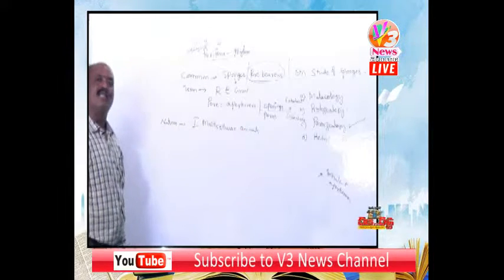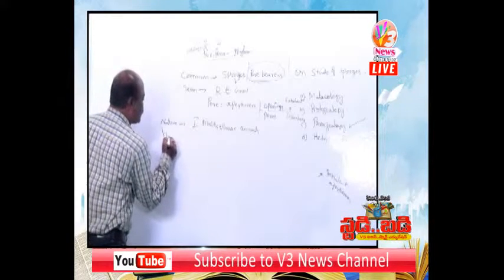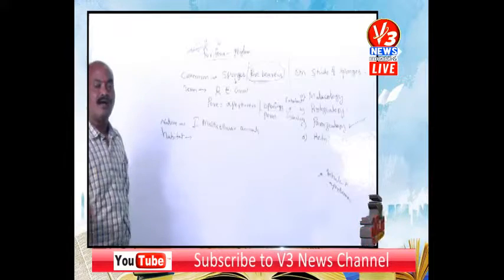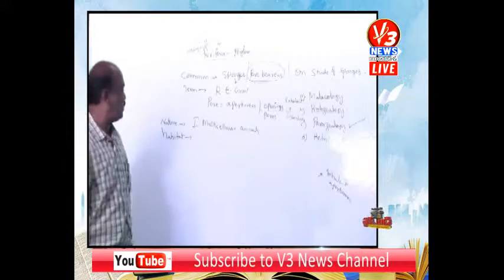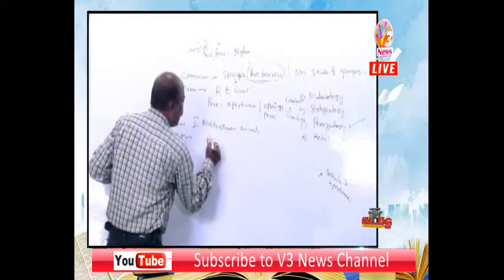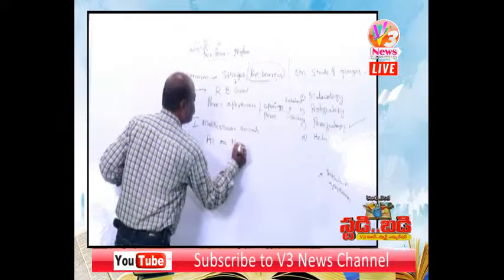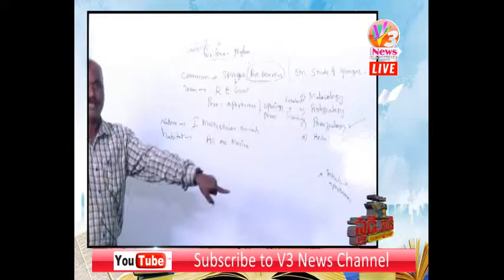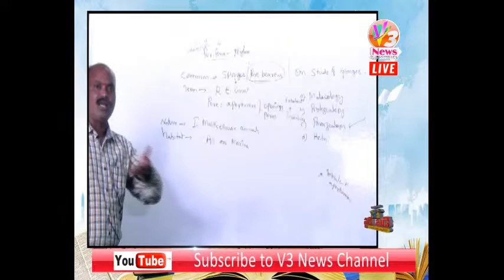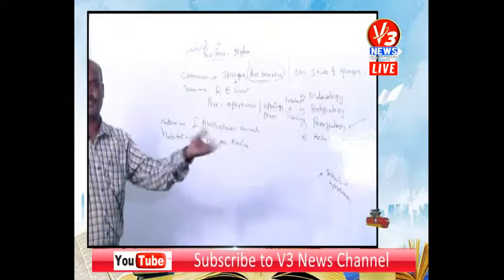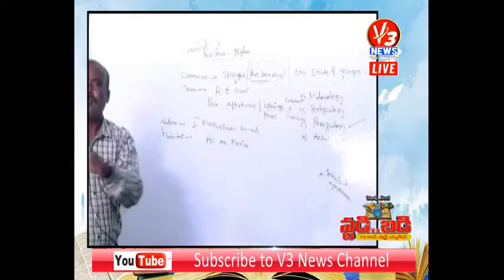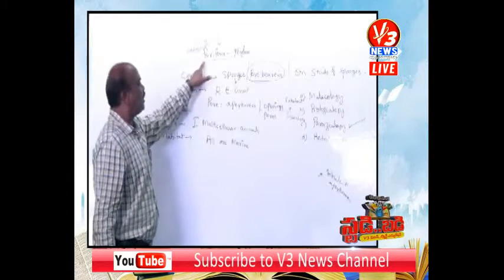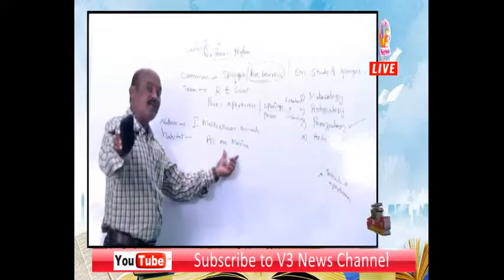Regarding habitat, a very important aspect for NEET: all are marine. So they are aquatic animals. Aquatic means they live in water. Generally the aquatic medium is classified into three types: freshwater, marine, brackish. But the sponges all are marine.